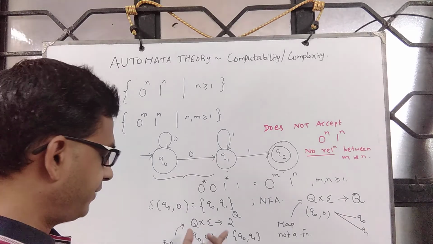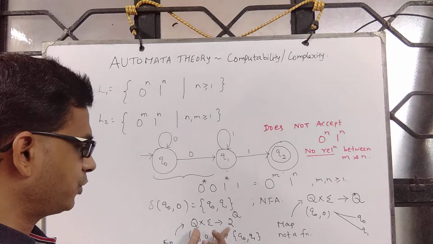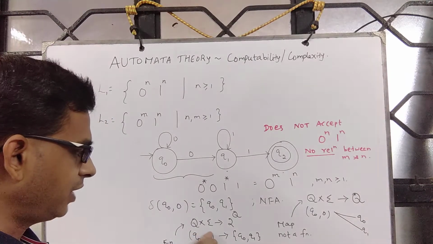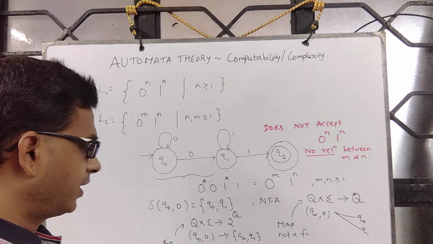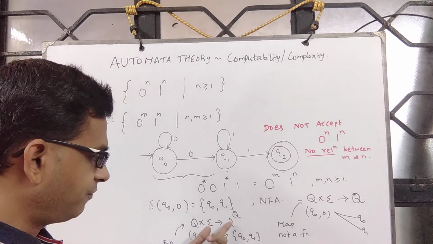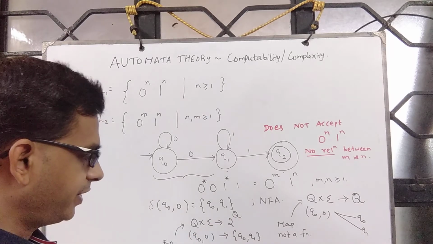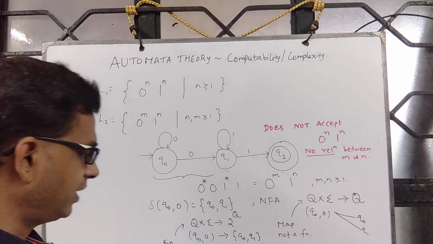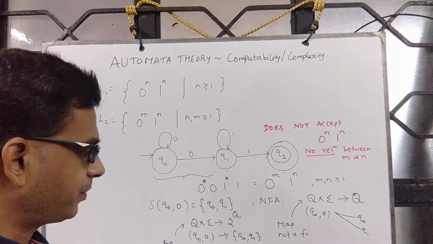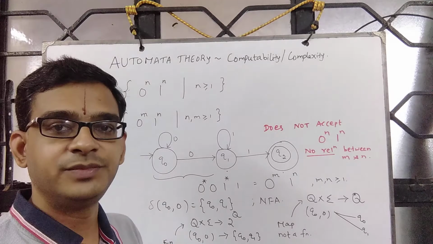But if you want to define a function, then what we are supposed to do is we should take Q cross sigma to 2 power Q. Then the codomain consists of subsets of Q, which means one of the subsets is Q0 Q1, then Q0 comma 0 is mapped to Q0 Q1. Then it becomes a function.